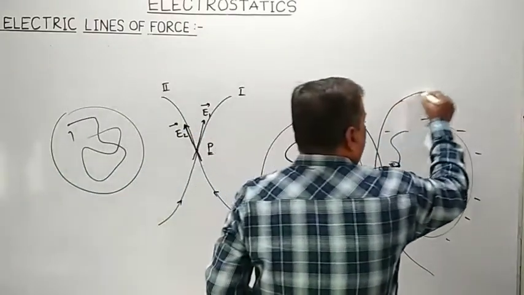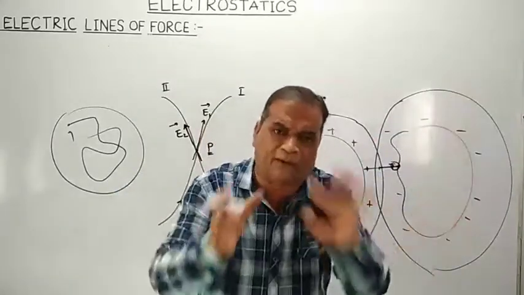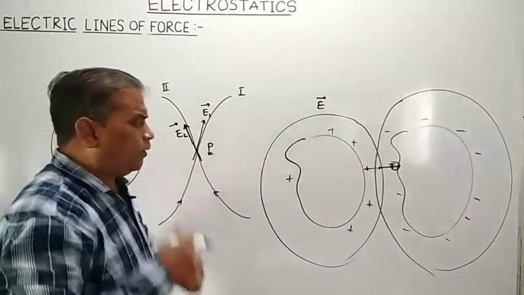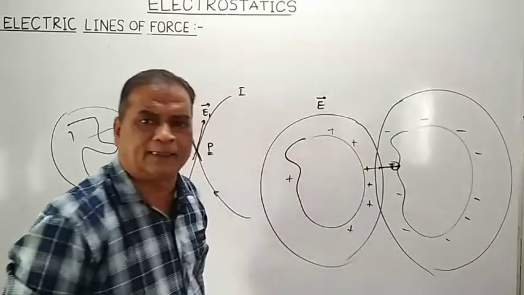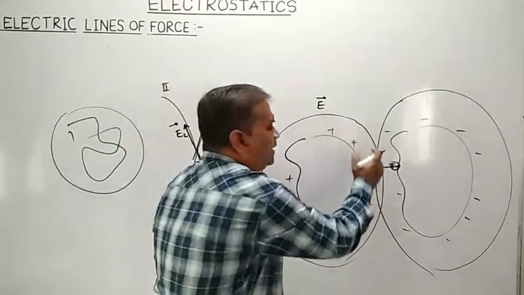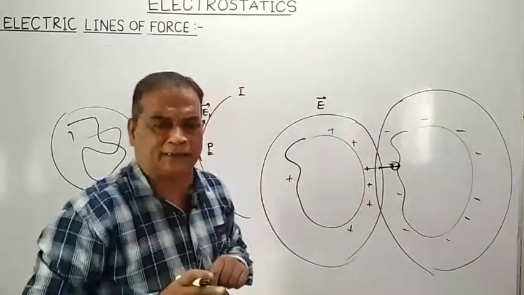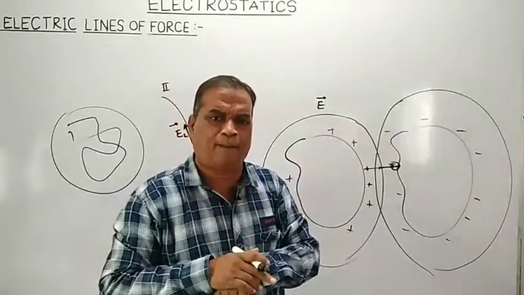Whereas this is the electric field produced by the negative charges which are deposited on the surface of the conductor. We know that the positive charges on the surface of the conductor, as soon as this electric field is produced, do not remain stationary. They start moving in the region of the electric field.